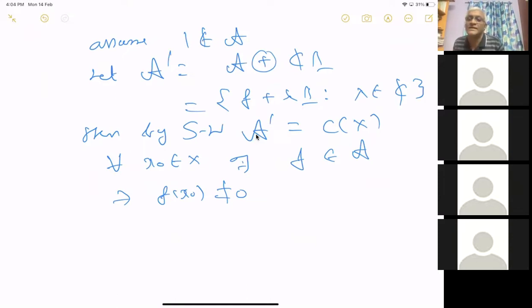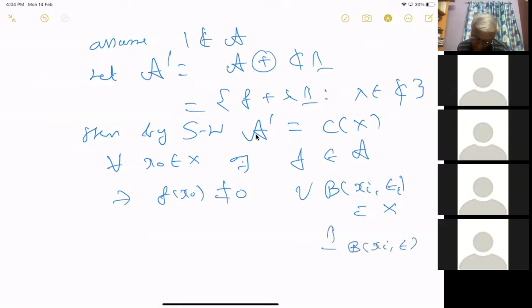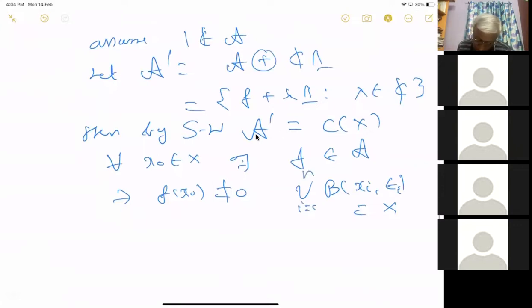You have something like this: B of xi, epsilon i, such that its union is equal to X. From compactness, we have only finitely many, i equal to 1 to n, and this is equal to X.